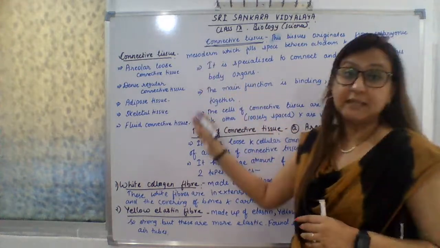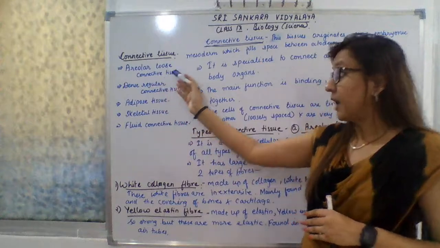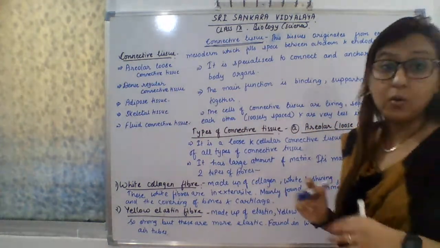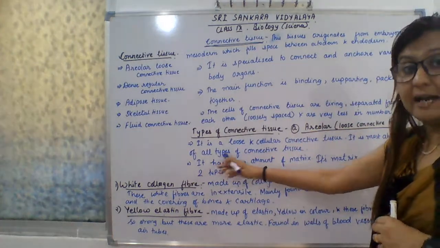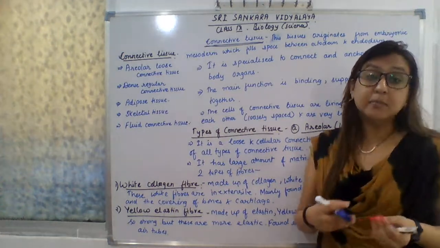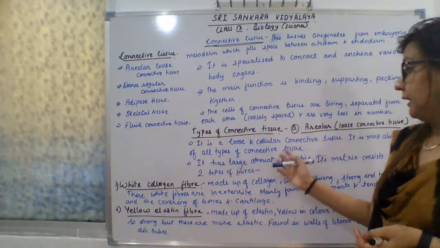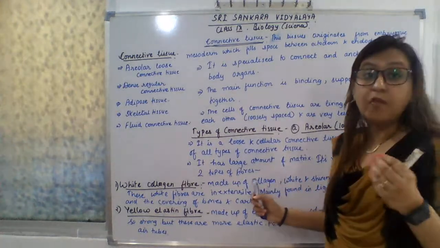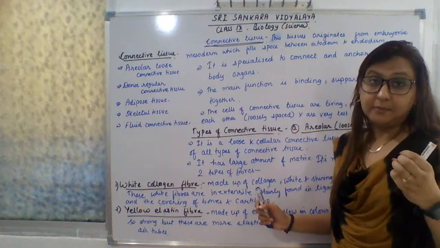Now we will study the types of connective tissue. First we will start with the areolar or loose connective tissue. So what is areolar or loose connective tissue? As the name suggests, these are loosely packed cellular connective tissue, and this is the most abundant, or you can say most commonly found, connective tissue. It has a large amount of matrix. Matrix means the jelly-like liquid of cytoplasm.